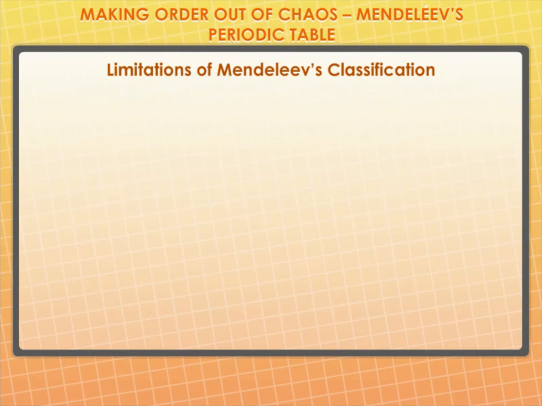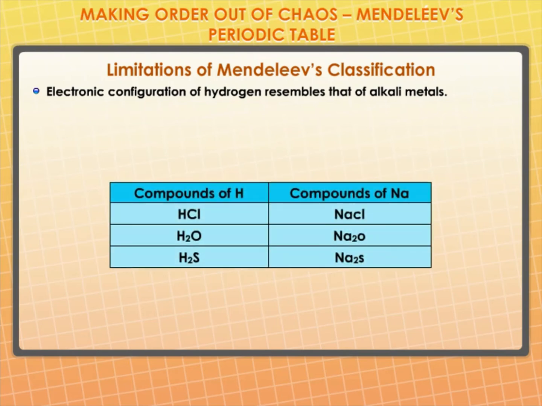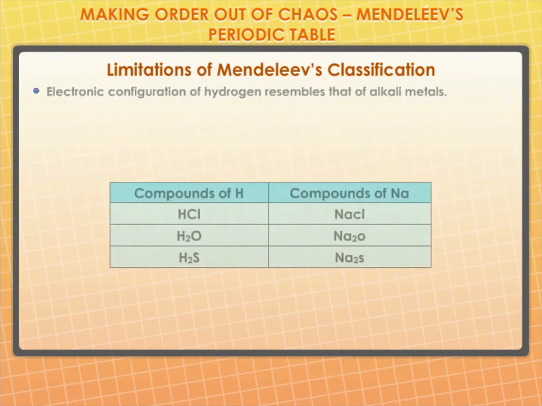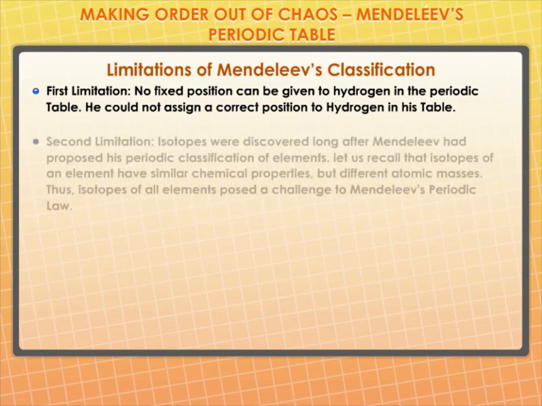Limitations of Mendeleev's classification. The electronic configuration of hydrogen resembles that of alkali metals. Like alkali metals, hydrogen combines with halogens, oxygen and sulfur to form compounds having similar formulae as shown. On the other hand, just like halogens, hydrogen also exists as diatomic molecules and it combines with metals and nonmetals to form covalent compounds. First limitation: no fixed position can be given to hydrogen in the periodic table. He could not assign a correct position to hydrogen in his table.